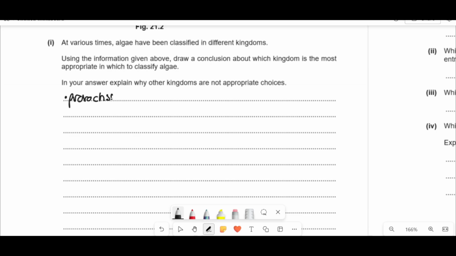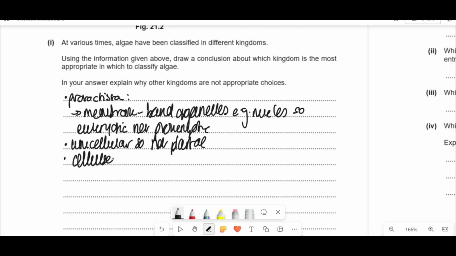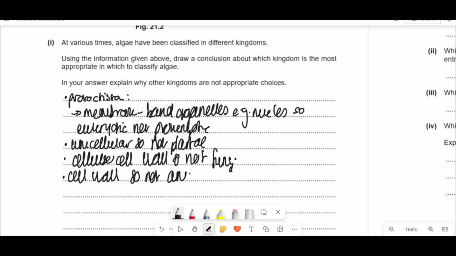And we'll just write exactly what we said there. Protoctista, because it has double or membrane bound organelles present, e.g. the nucleus. I'm going to say membrane bound. So it's eukaryotic, not prokaryotic. You have to say what that significance means. As well as that, it's unicellular, so not Plantae. But then it has a cellulose cell wall, so it's not fungi. And as well as that, it has a cell wall, so it's not part of Animalia. So you've got to look at the features that make these and say why it's this and not that, why it's this and not that.